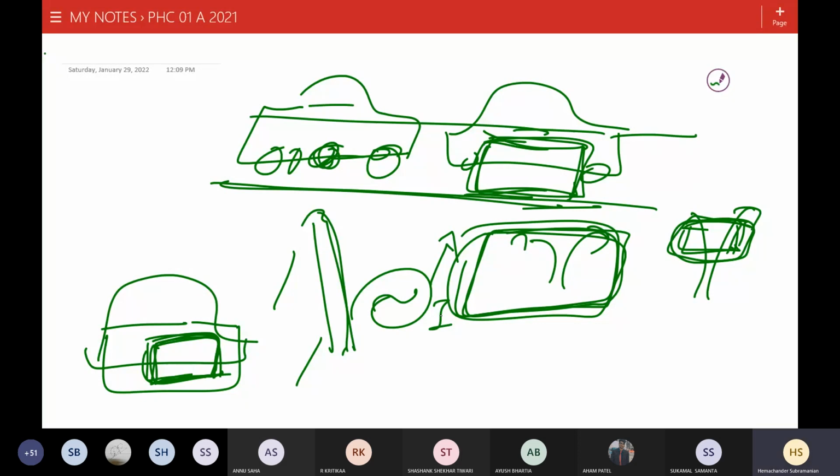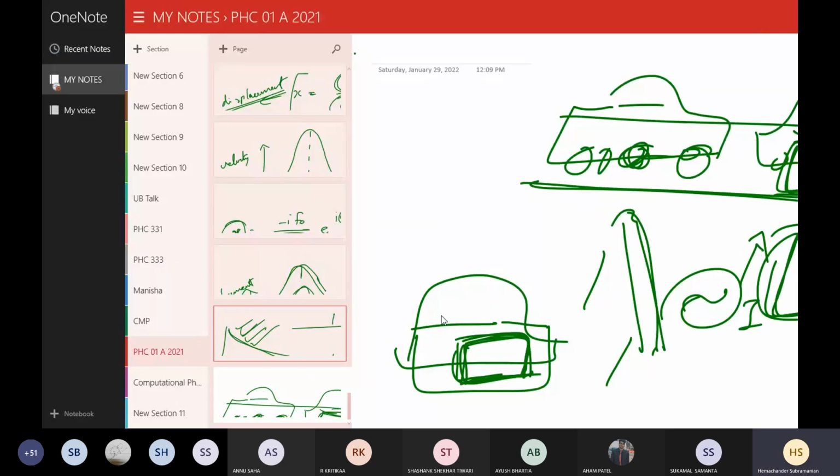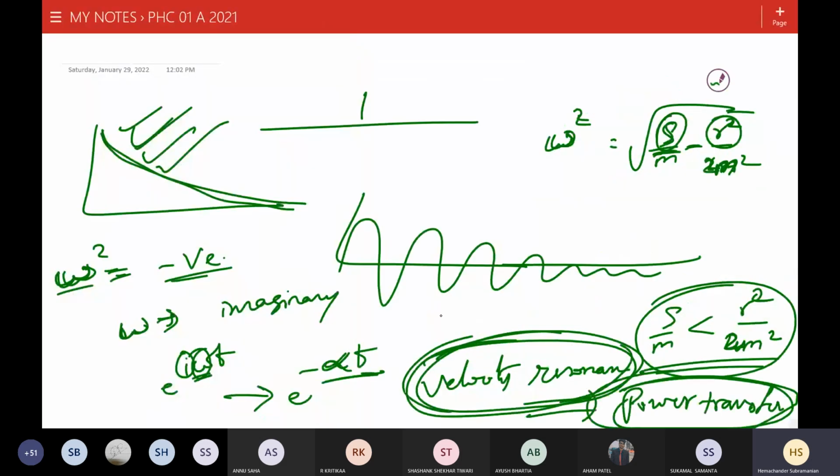This kind of behavior happens only with velocity resonance. You have maximal power transfer. If you want to charge wirelessly, you need to have velocity resonance between the two, the emitter and the absorption system. That's when you have maximal power transfer, and that is why velocity resonance is important.